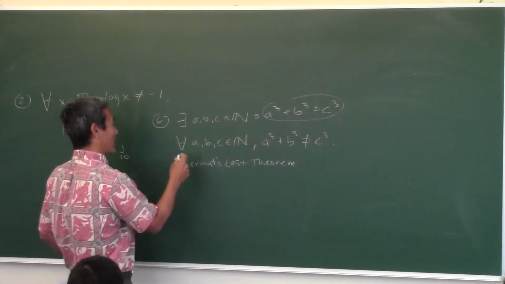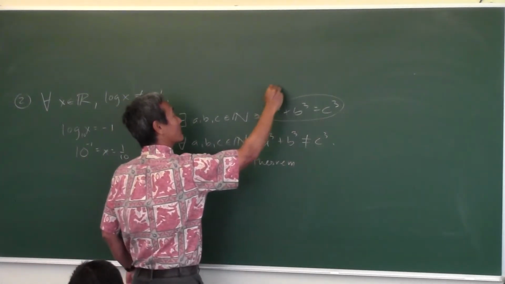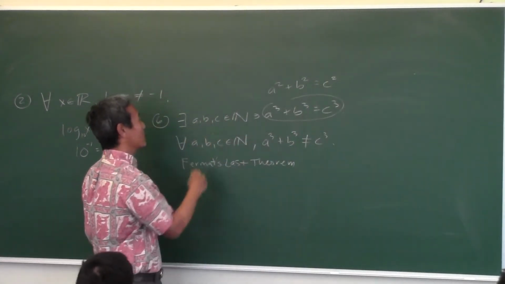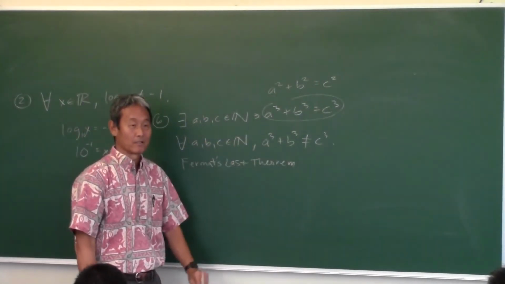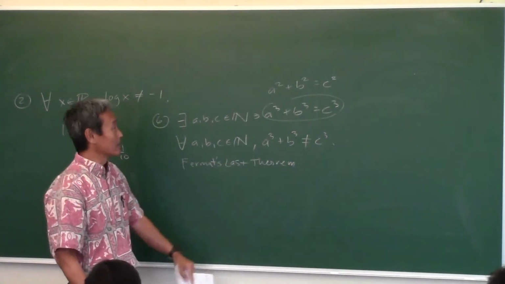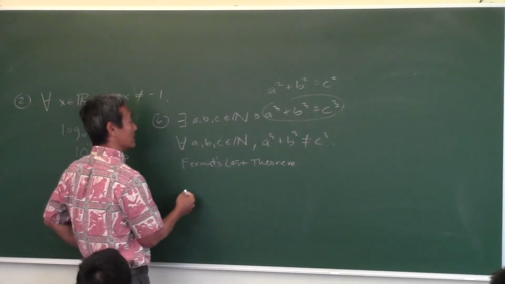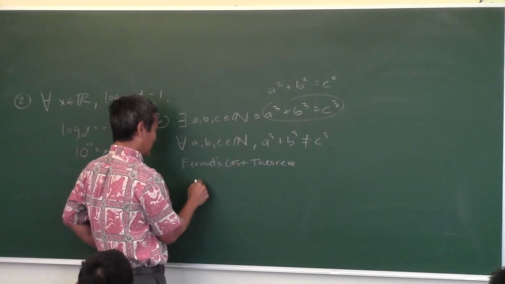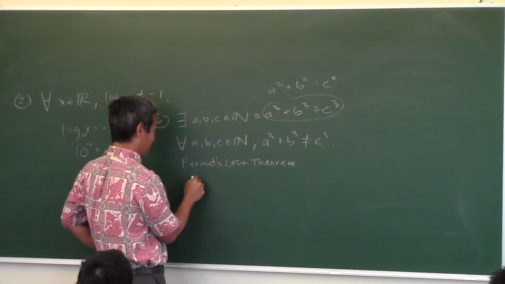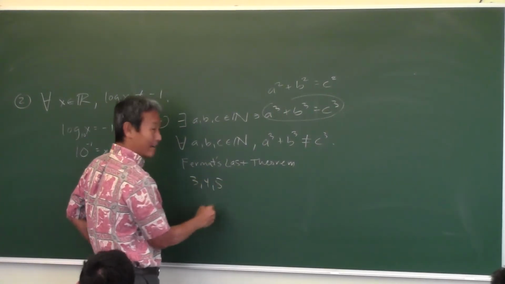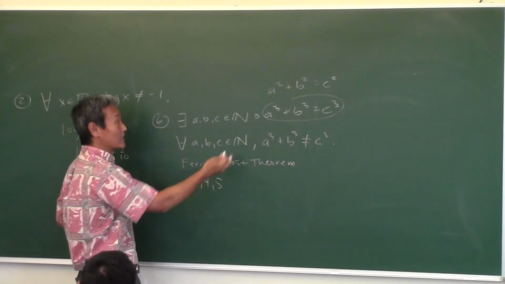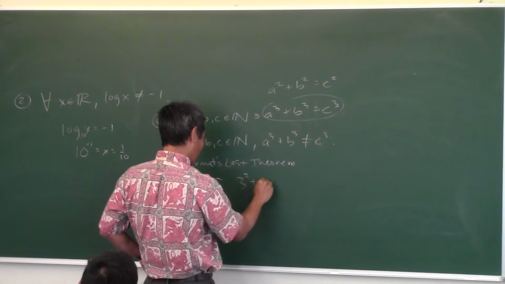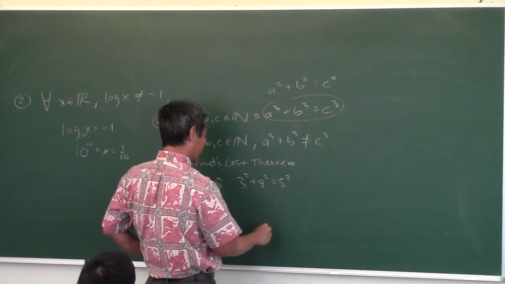Anyway, instead of this, what if you had a squared plus b squared equals c squared? Can you find 3 natural numbers that satisfy this equation? Yeah, because that's the Pythagorean theorem, right? And what would that be? Can you give me at least one triplet? That's the Pythagorean theorem, people. 3, 4, 5, right? Isn't 3 squared plus 4 squared equal 5 squared? Wait, let me look. 3 squared plus 4 squared equals 5 squared. Yes!